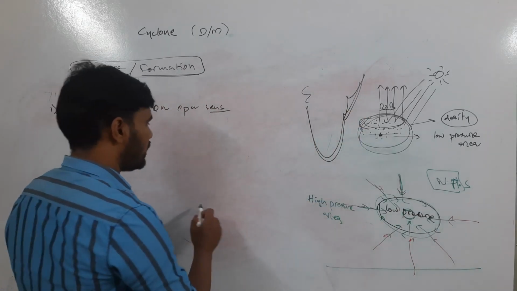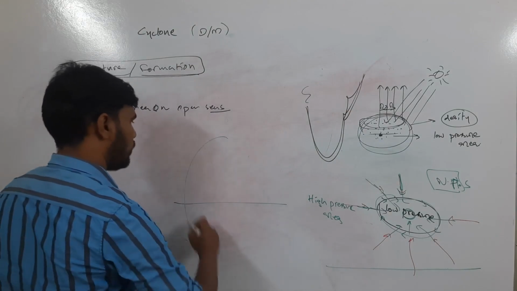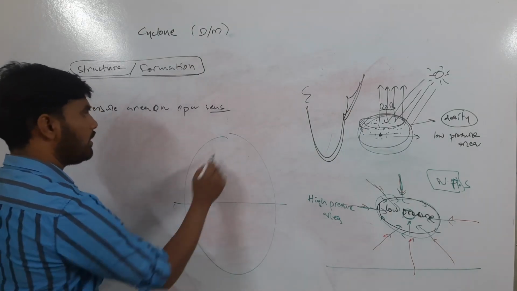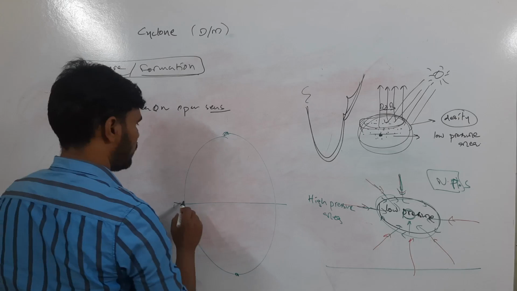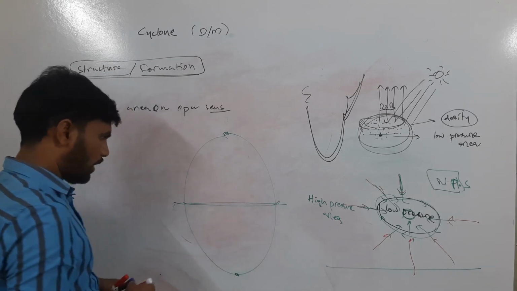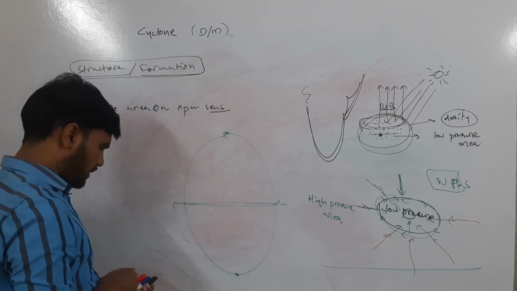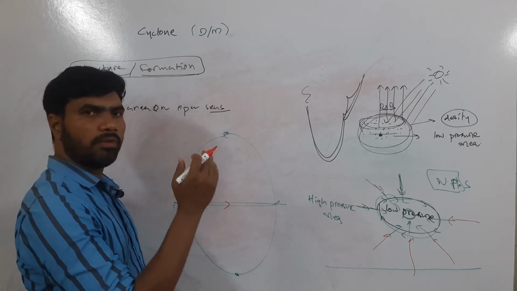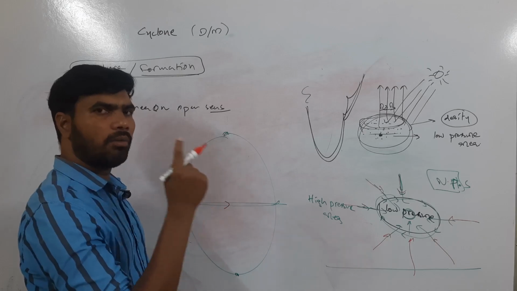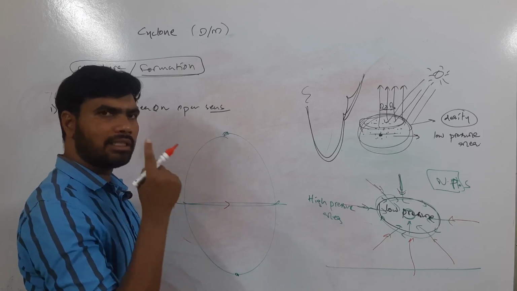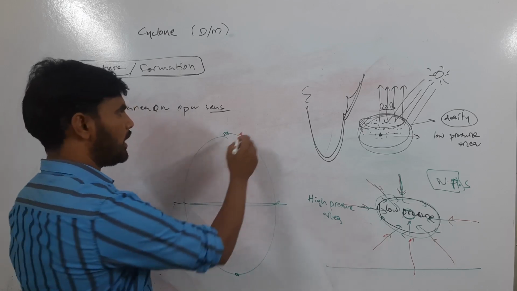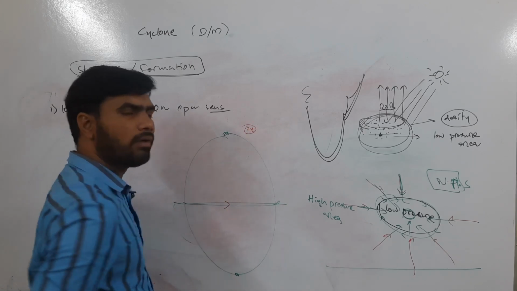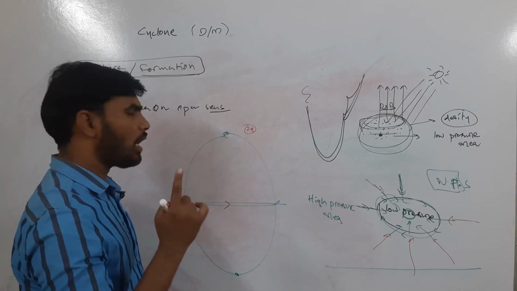Okay, so in the northern hemisphere, you take, this is the globe. This is the north pole, this is the south pole, this is the equator. Because the earth moves from west to east, or the earth revolves on its axis, it takes approximately 24 hours to complete a rotation around itself.